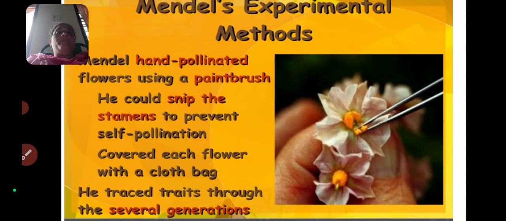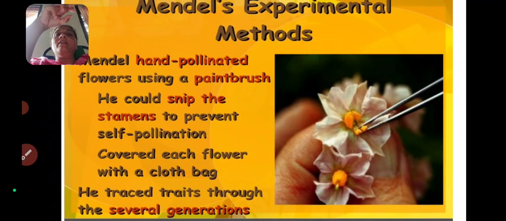Mendel's experimental methods: Mendel hand pollinated flowers using a paint brush. In this slide you may observe the paint brush he took from the flower. He could snip the stamens to prevent self pollination. He covered each flower with a cloth bag.